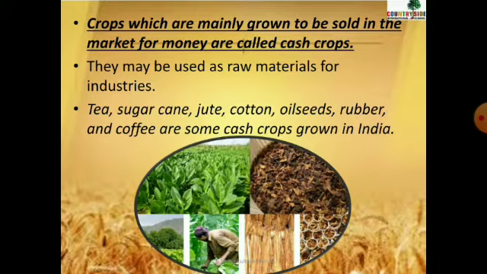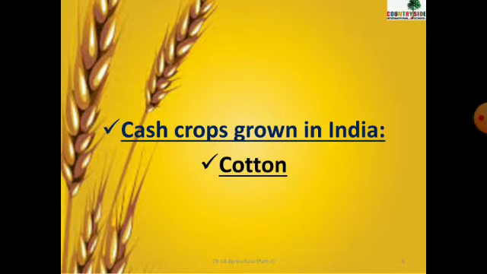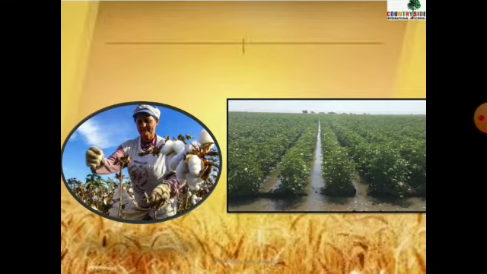I hope you have been clear with what you mean by cash crops, which are mainly grown to be sold in the market for money. These are known as cash crops. Let's go ahead with our first cash crop, that is cotton. We all know cotton, right? You can see in the picture what cotton is, how it looks, right?